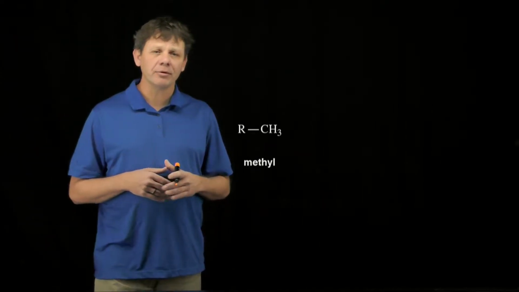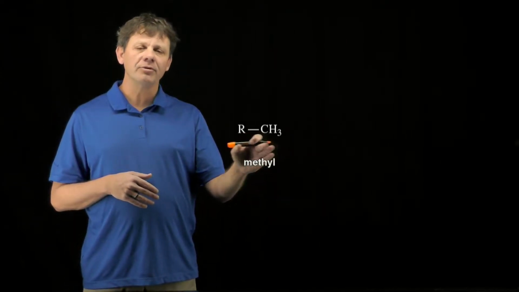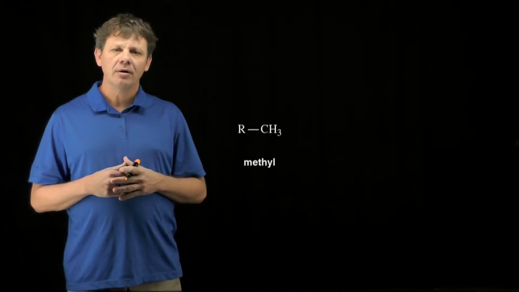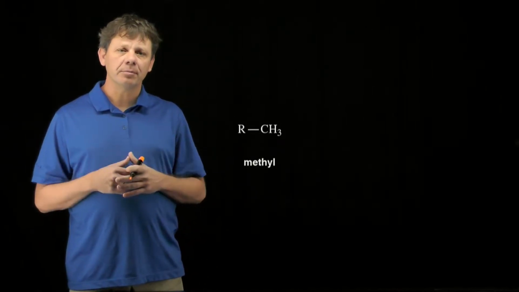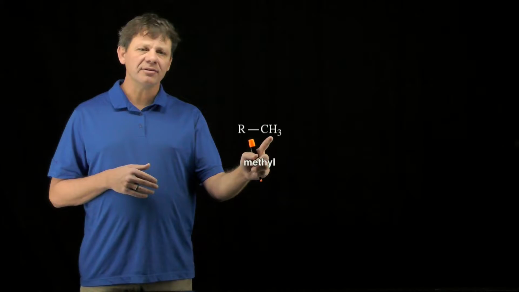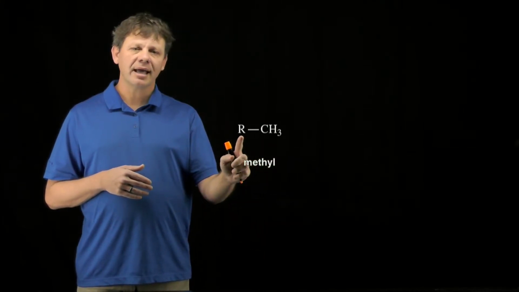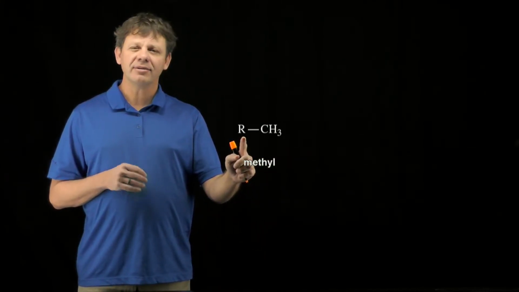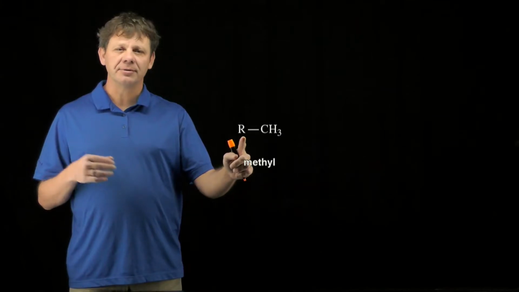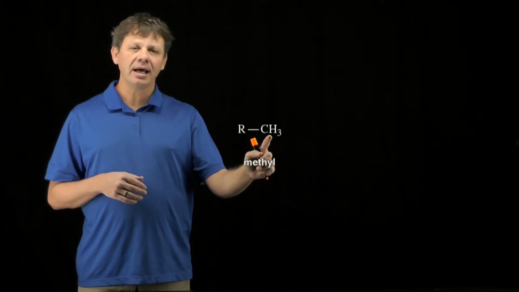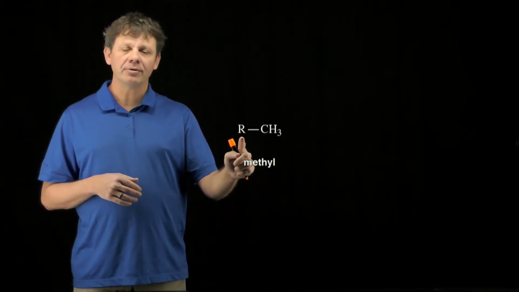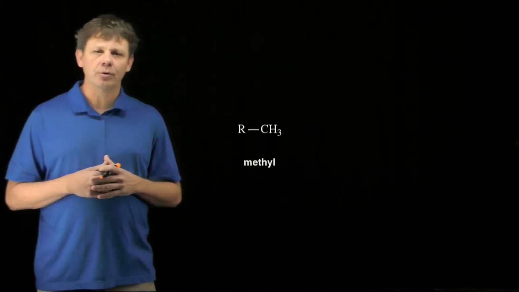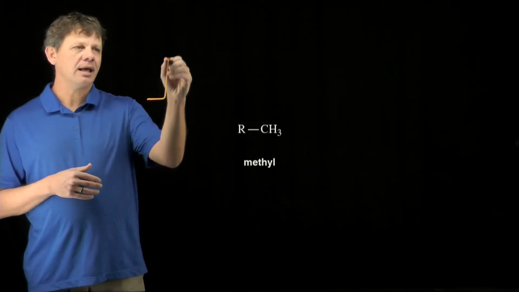Now, if we look at the methyl group, there are 3 hydrogens on the carbon, so we're only going to see one signal for the methyl group. And what about its multiplicity? Well, if we look at the CH3, by it being attached to R, we're making the assumption that R has no hydrogens. And so these 3 equivalent hydrogens have 0 neighbors. So we would expect a methyl group to always be a singlet.